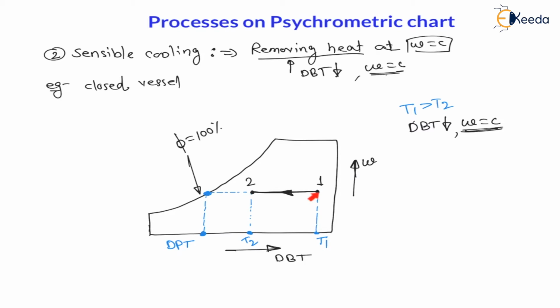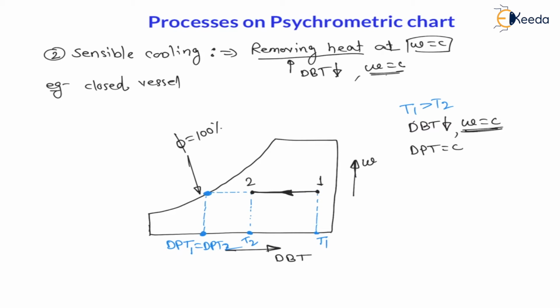Now at 1 as well as at 2, the same horizontal line you will find. That means dew point temperature at 1 as well as 2 is constant, right? Therefore dew point temperature 1 is equal to dew point temperature 2. And my dear students, already in previous process I have mentioned to you that whenever specific humidity is constant, then dew point temperature is always constant. So for this process dew point temperature is constant.